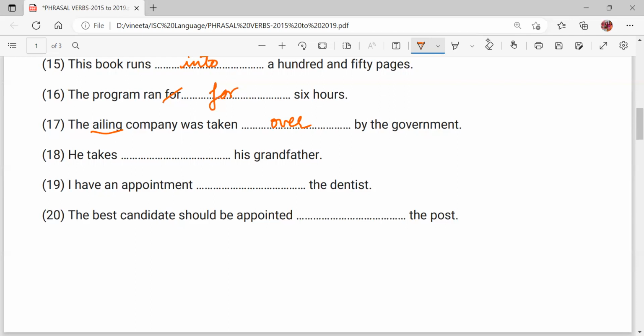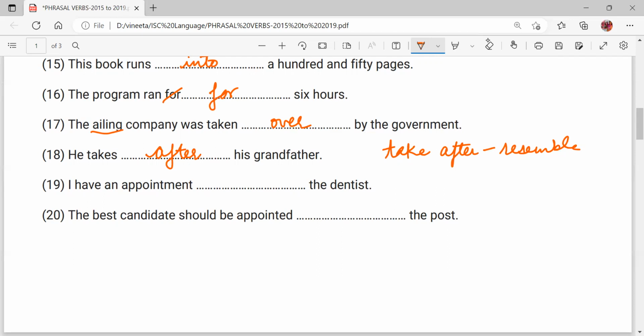He takes dash his grandfather. He takes after his grandfather. Take after means resemble. Okay, take after means resemble. अगर कोई किसी के, she takes after her mother, means she looks like her mother. So he takes after his grandfather, means he looks like his grandfather. He resembles his grandfather in his looks.